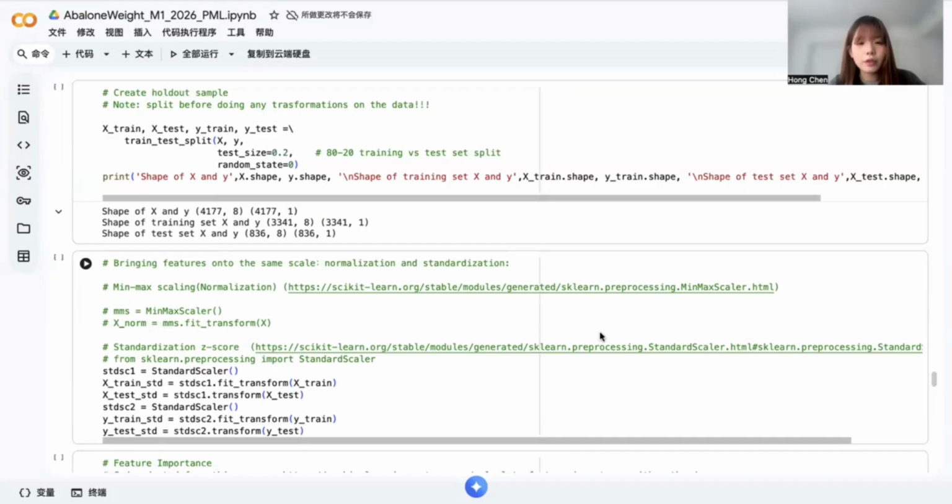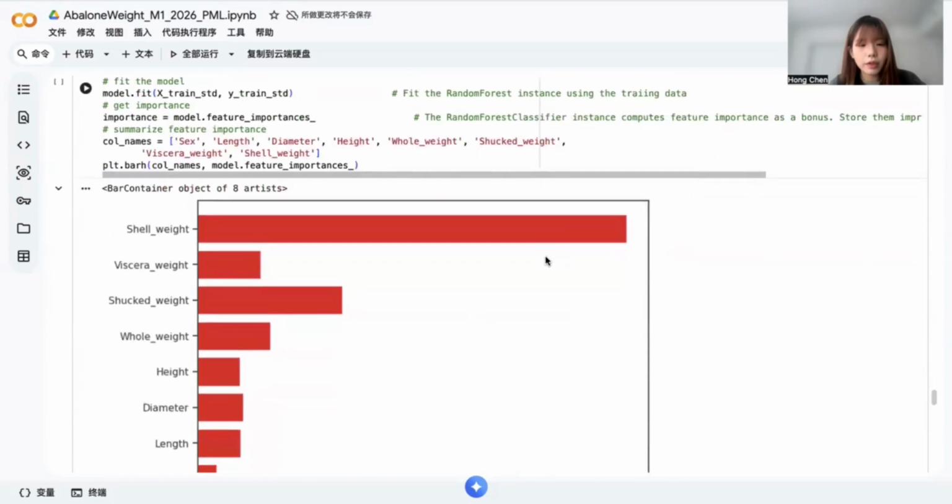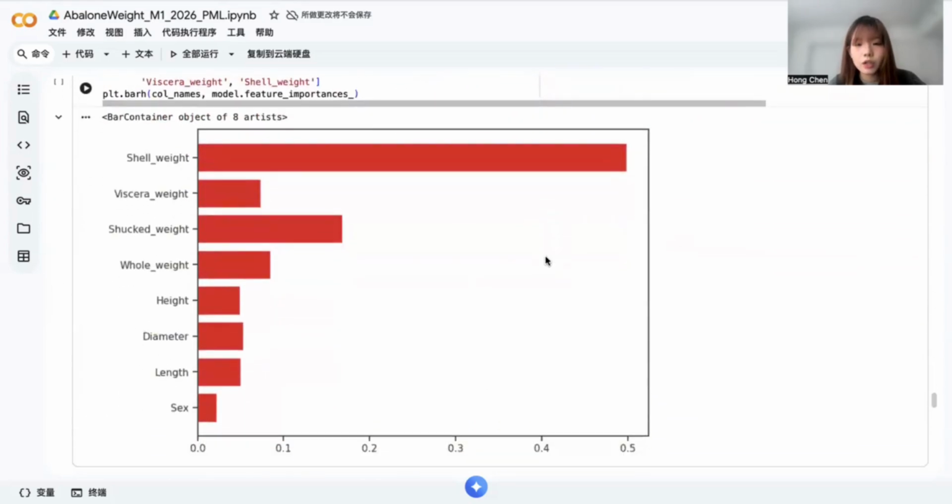So then we come to feature importance. The feature importance analysis revealed that shell weight was by far the strongest predictor, contributing nearly half of the model's explanatory power. This makes biological sense, since shell thickness increases with age. Other weight variables also ranked highly, confirming that mass-related features dominate geometric ones. Interestingly, sex had minimal impact.